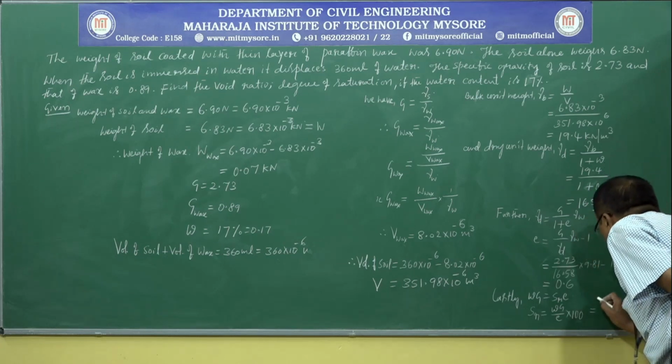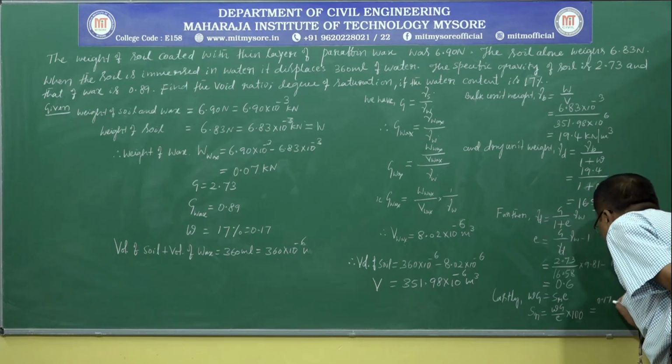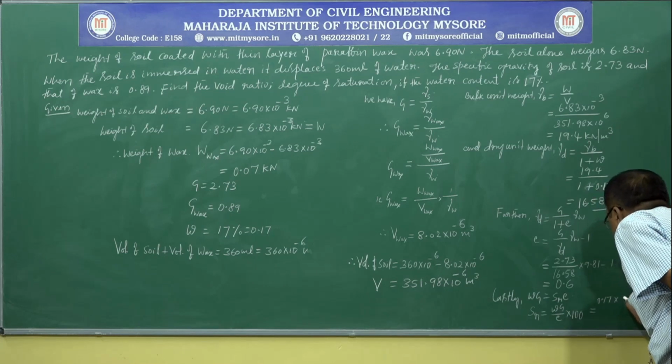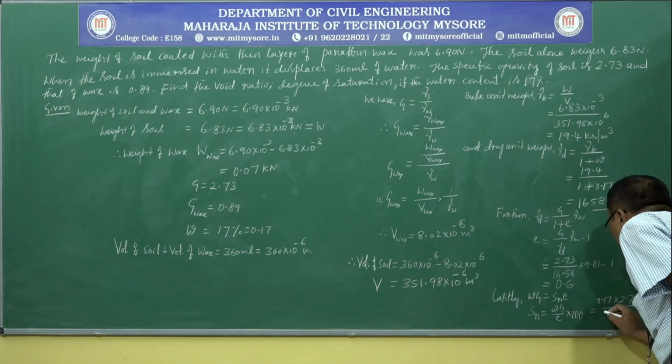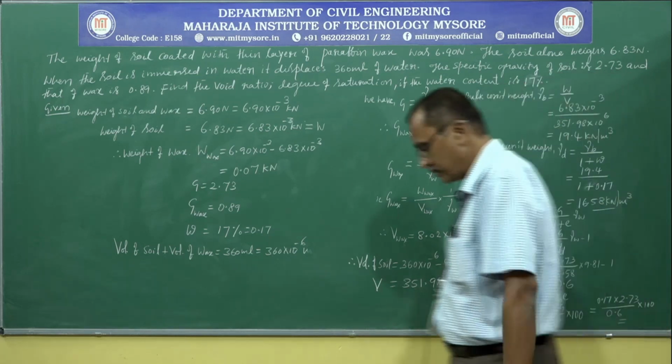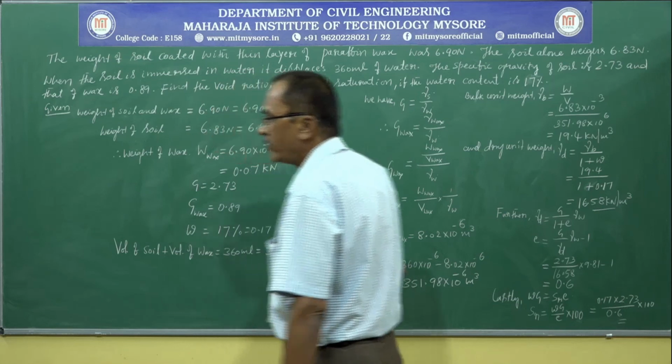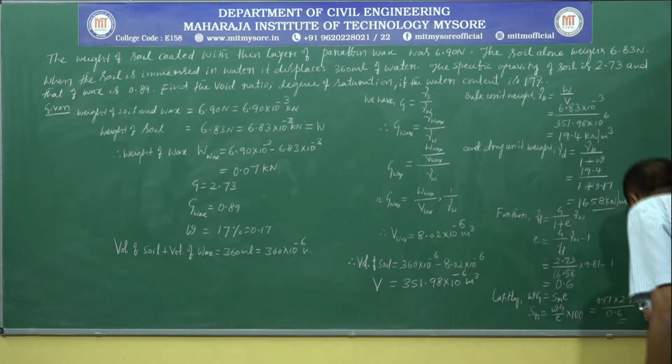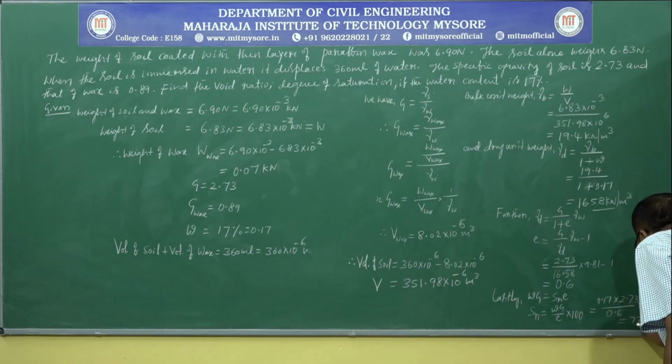That is equal to 0.17 into 2.73, divided by e, which is 0.6, multiplied by 100. Solving, you will get degree of saturation as 77.35%.